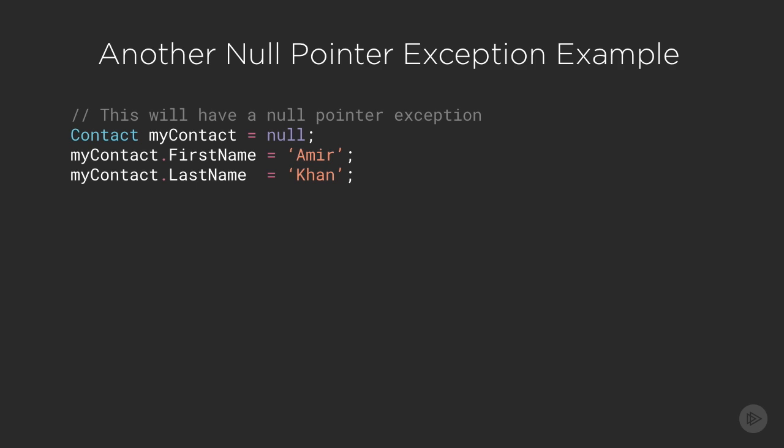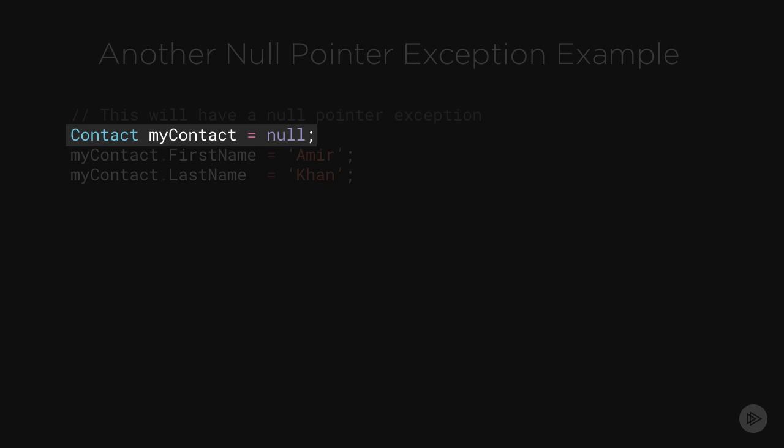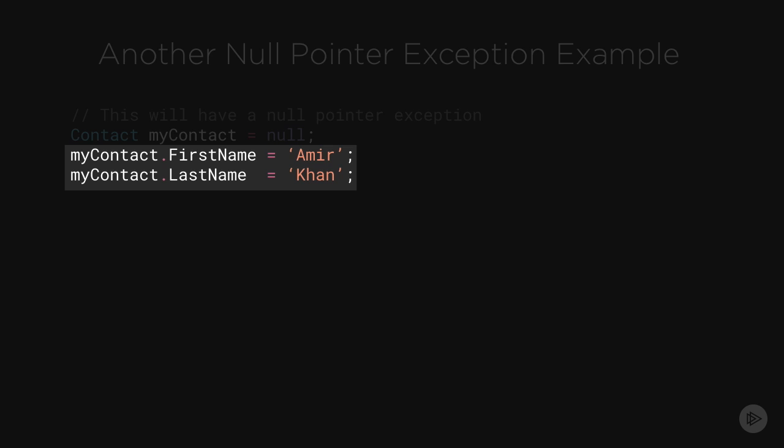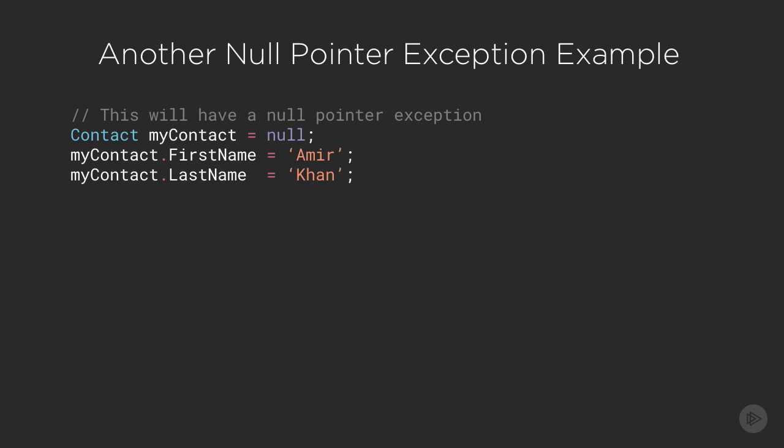Here's another example of a null pointer exception. First, we create a contact variable and set it to null. Normally, we say new contact to the right of the equal sign, but this time we're being extra naughty. Next, we attempt to update fields on our contact. Big no-no. How do you update fields of null? We need an actual contact to start with.